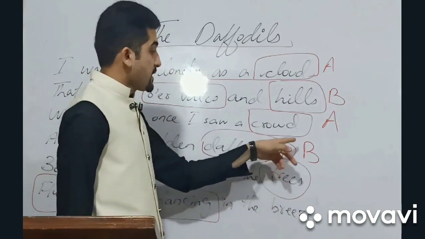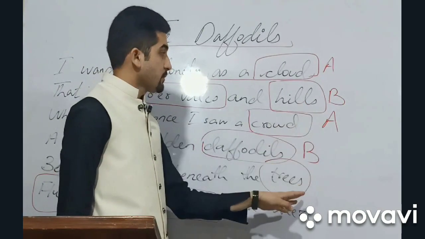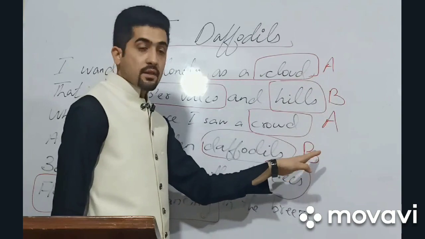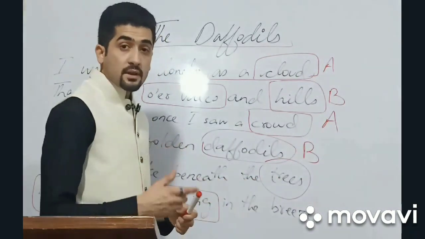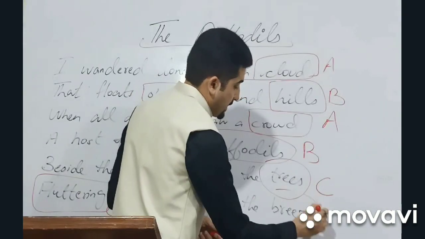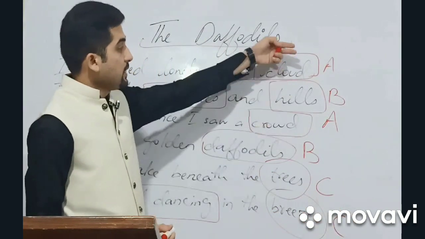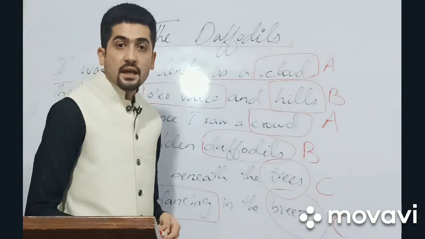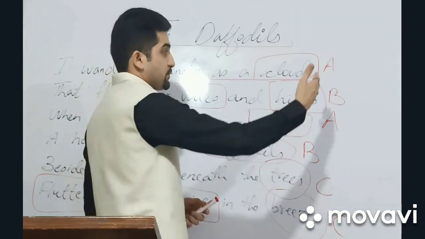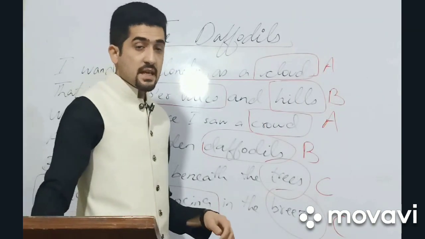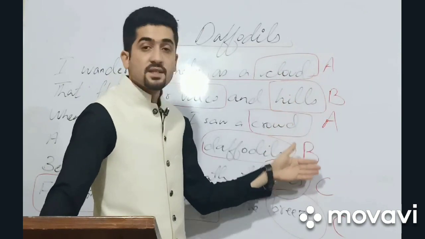It is not matching with hills. It is not matching with A. Not matching with B also. Now we have got a third sound, so we will mark it C, and breeze and trees are the same sound, we mark it C. So you know, this is how we take out the rhyming scheme of the stanza. So the rhyming scheme of this stanza is A, B, A, B, C, C.